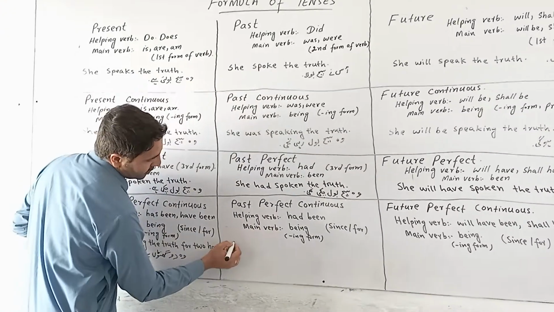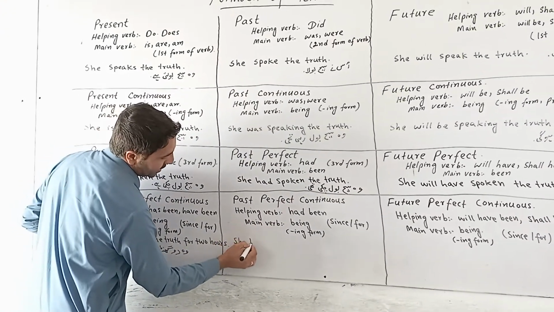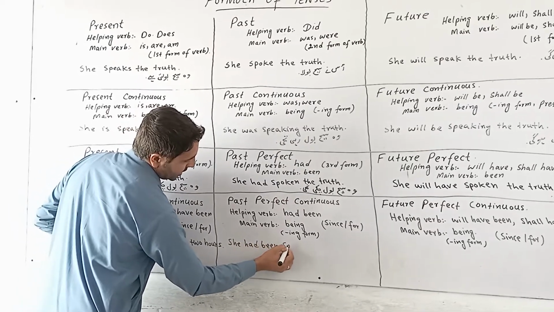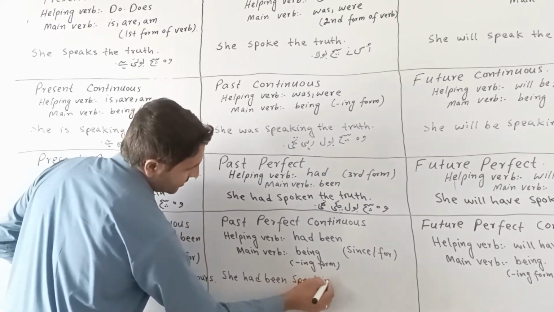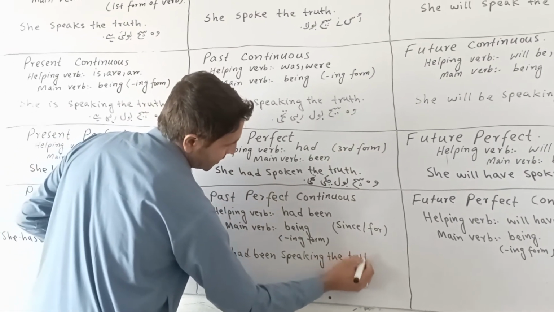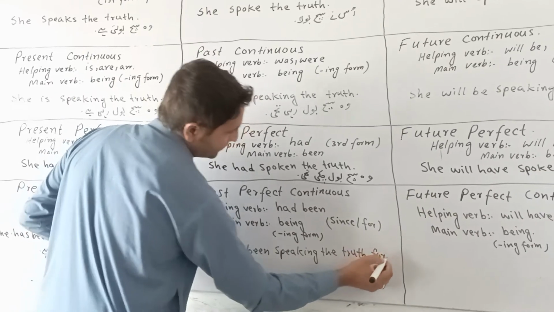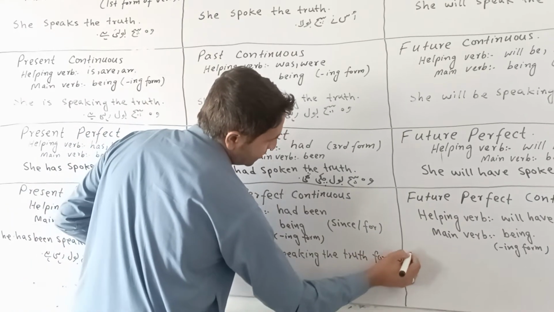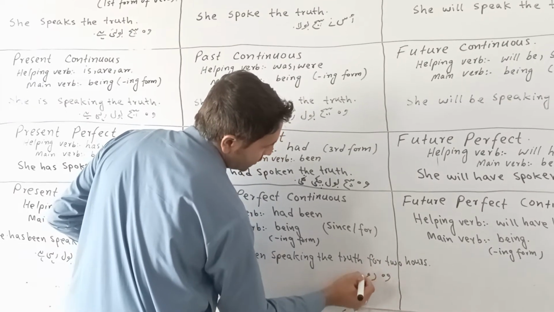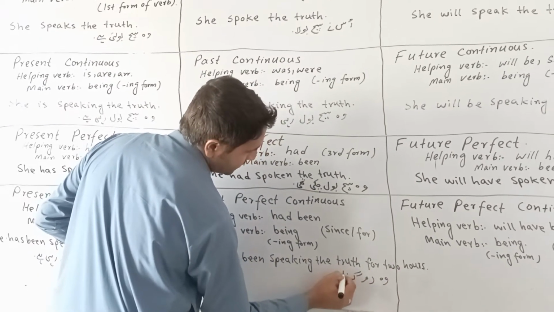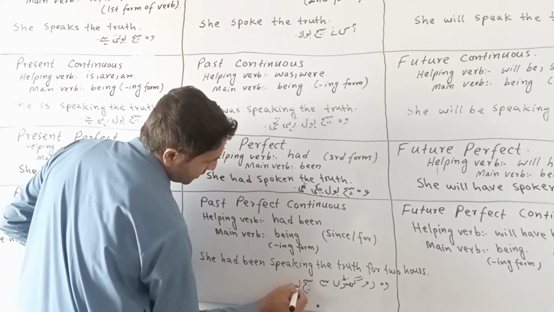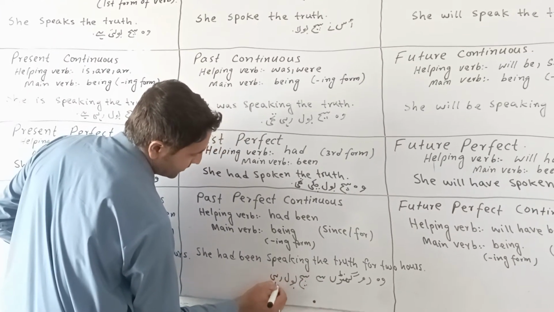In past perfect continuous, we use she had been speaking the truth for 2 hours.